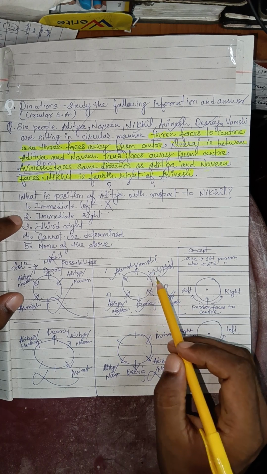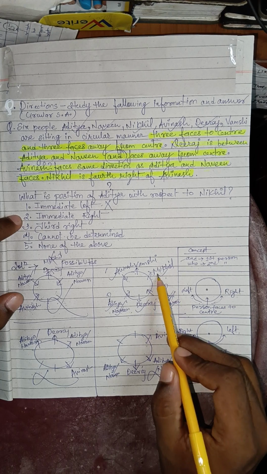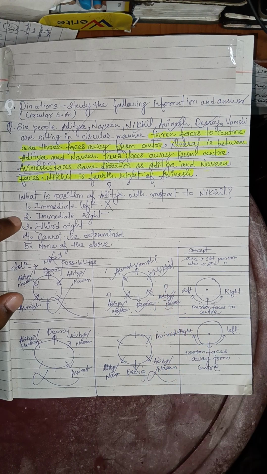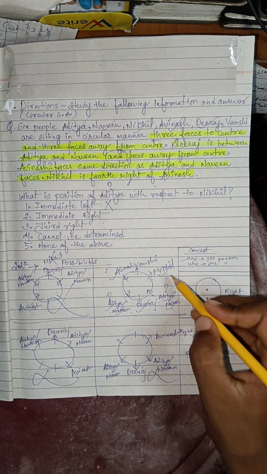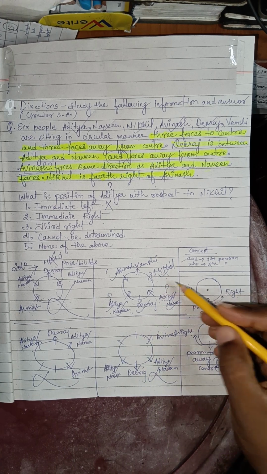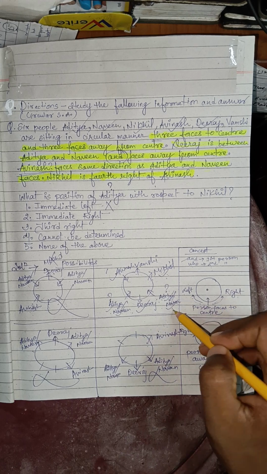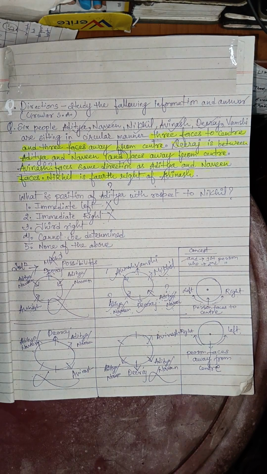Going to the second option, immediate right, there is Aditya, but there is also Naveen, so the second option is also false.